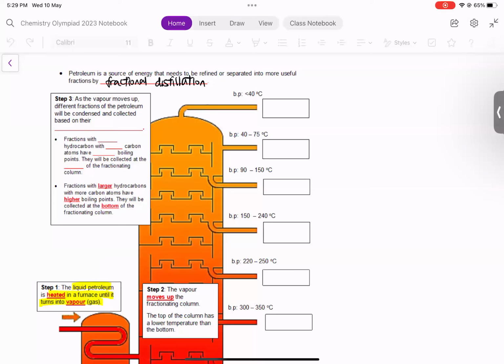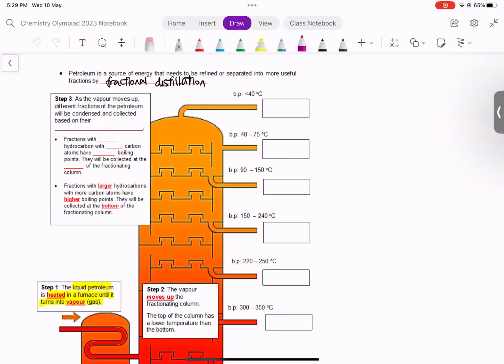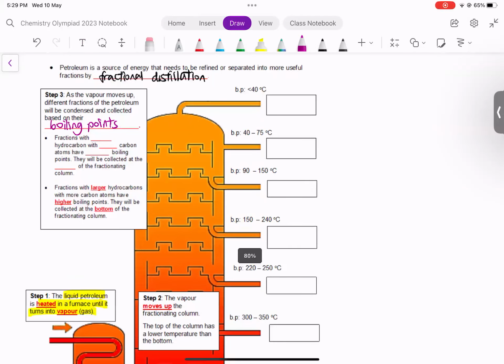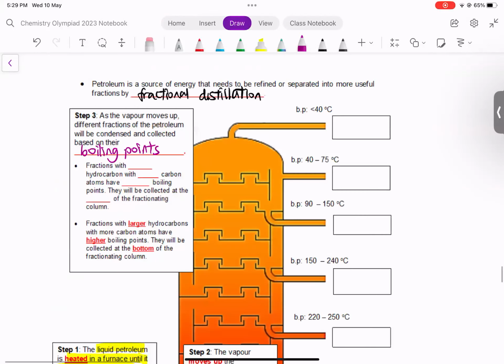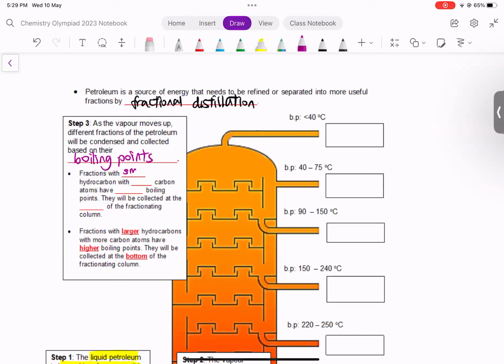All right. And we have just seen they have different boiling points. This means that they will start to condense, but at different points in the column, because they will condense based on their different boiling points. Now, the fractions which have smaller hydrocarbons with fewer carbon atoms have lower boiling points. So this is actually a pattern you should learn. Smaller, fewer atoms, lower boiling points.